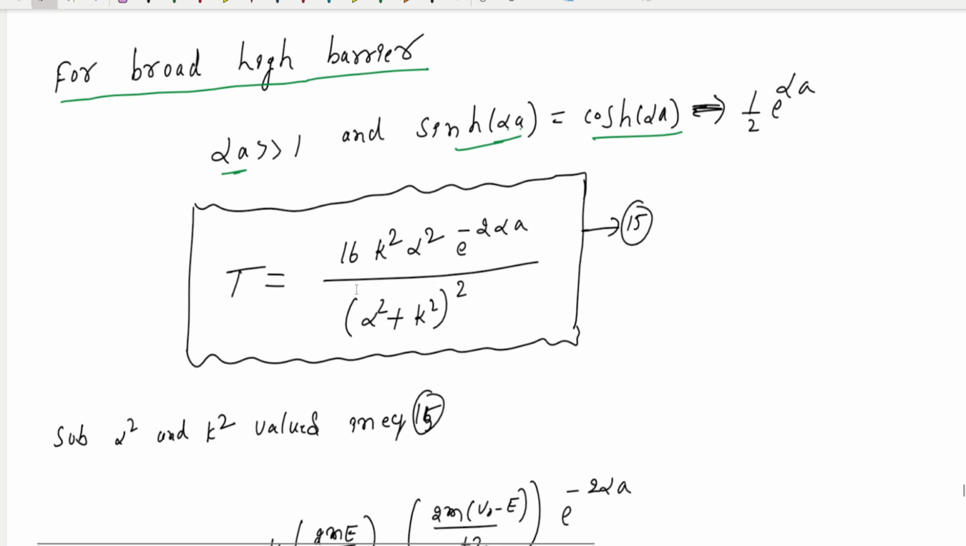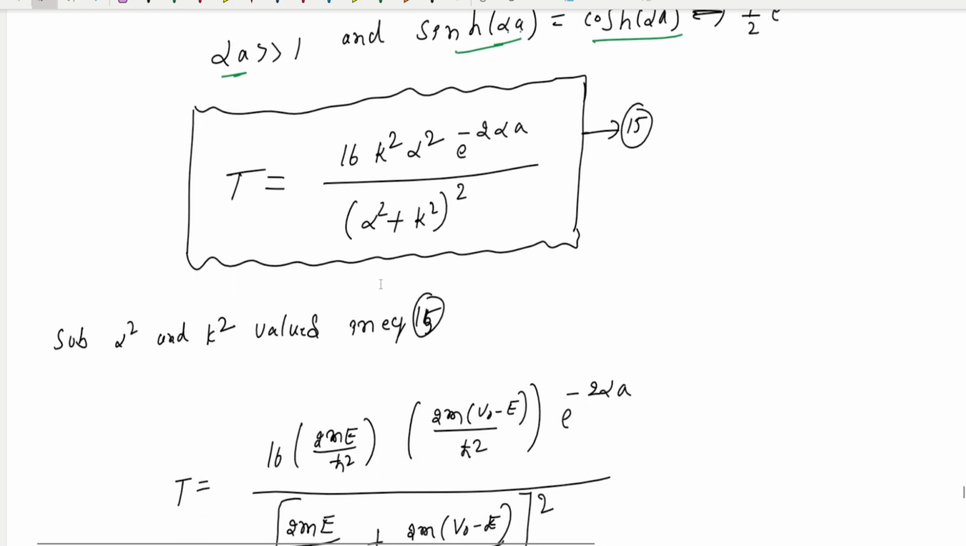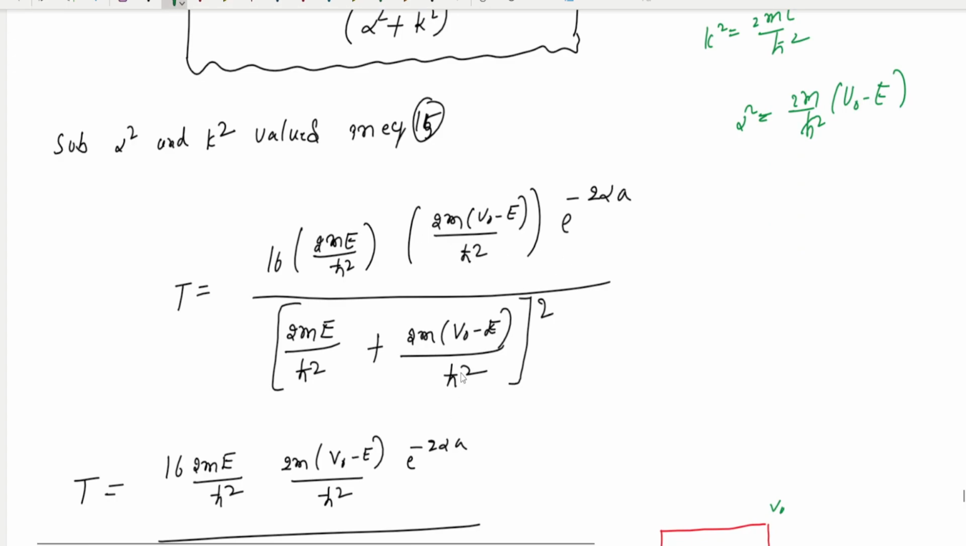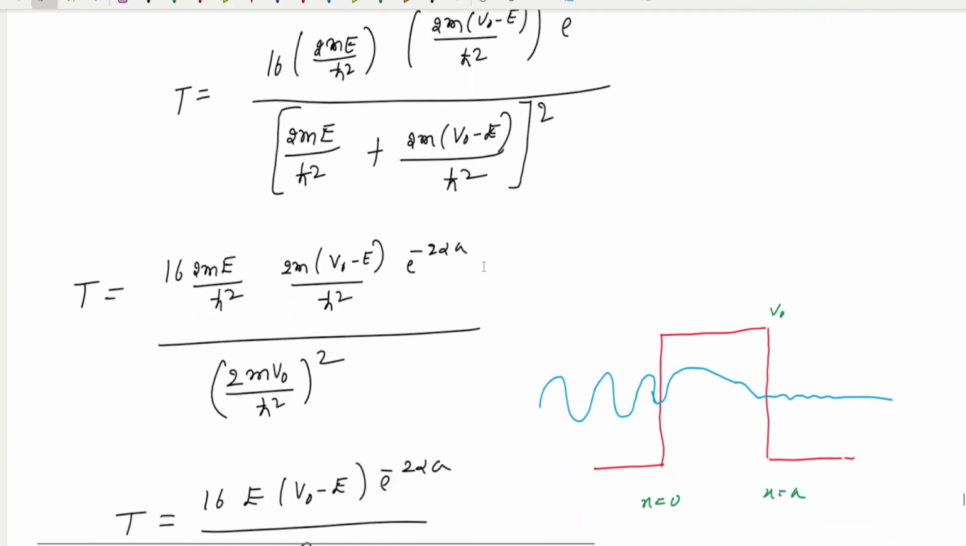We know the k value: k square is equal to 2m E divided by h cross square, and alpha square is equal to 2m divided by h cross square times V naught minus E. If we substitute the k square and alpha square values here, you can get this equation. If you simplify, finally you can generate this equation.